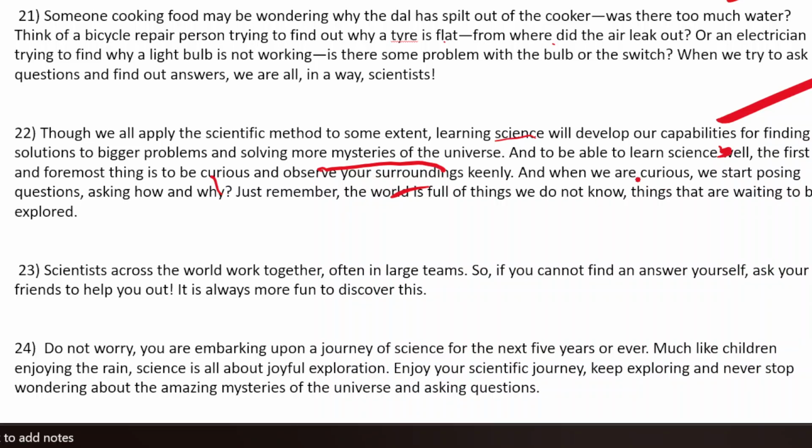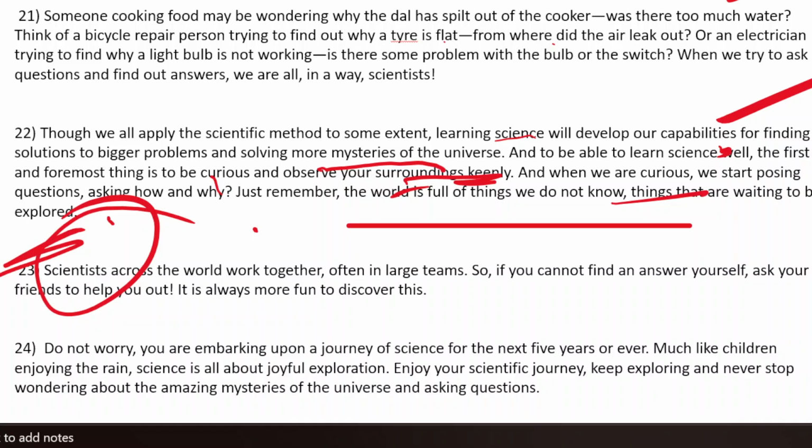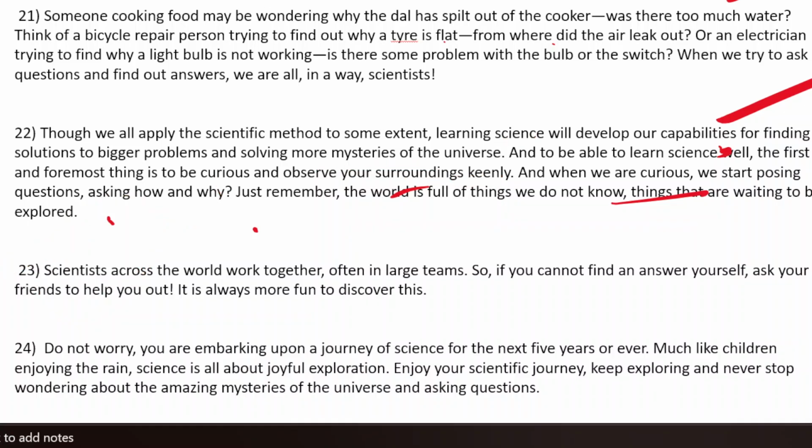And to be able to learn science, the first and foremost thing is to be curious, observe your surroundings. And when we are curious, we start posing questions, asking how and why. Just remember, the world is full of things we do not know, things that are waiting to be explored. बहुत सारी चीजें जिसके बारे में हमें नहीं पता, हमें उनके बारे में अभी जानना है. So how do we find out about it? By the help of science. 23rd, scientists across the world work together, often in large teams. So if you cannot find an answer yourself, ask your friend to help you. It is always fun to discover.